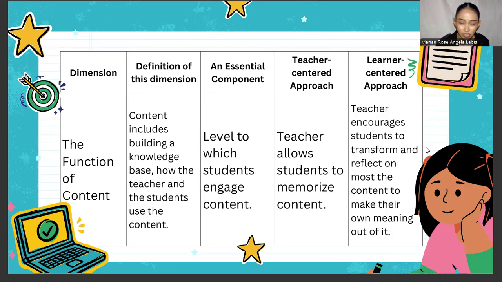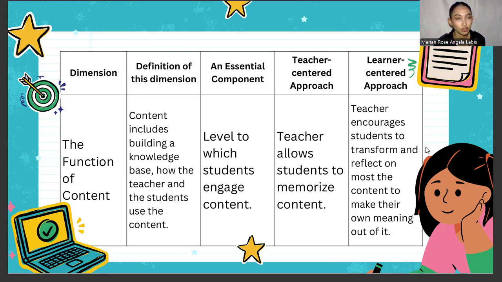So what's the function of content? Content includes building a knowledge base, and how the teacher and students use the content. Its essential component is the level to which students engage with content. Let us digest this first. The function of content is where the students feel engaged or curious, or they pick their interest, how they became engaged, or they dive deeper into that content, how they relate and connect themselves to that certain content.